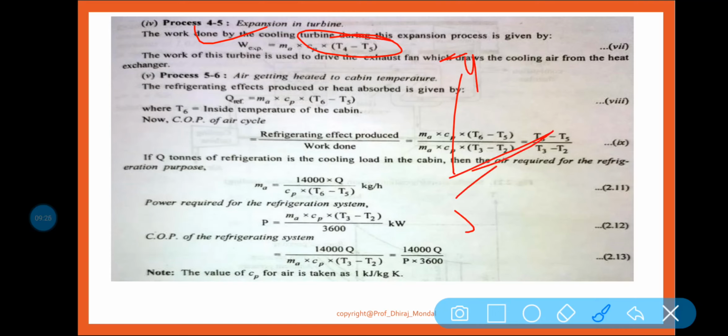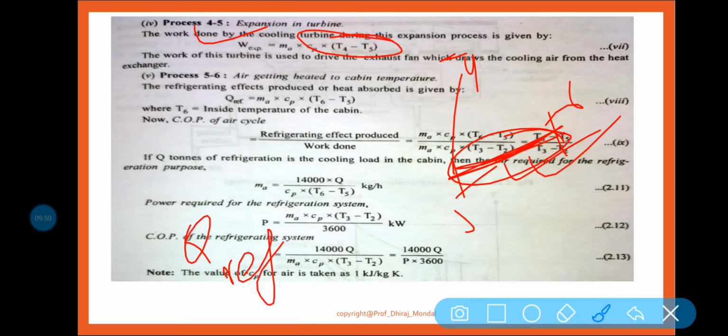Now 5 to 6 means it is your cabin. This is your 6. So ultimately, in the cabin, what happened? The air is getting heated in the cabin temperature, because the passengers are releasing carbon dioxide and heat. That is why that air is heated. So what is the refrigeration effect here? Refrigeration effect Q is equal to m Cp delta T, and T6 minus T5 is the delta T.